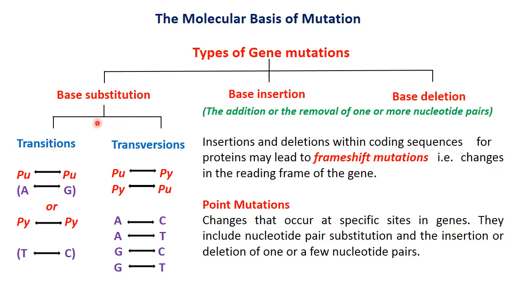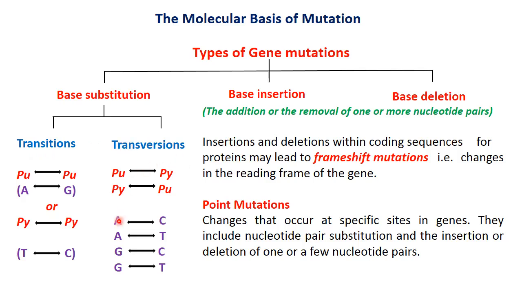As we know, in DNA there are four types of bases: adenine, guanine, cytosine and thymine, and these four types of bases are grouped into two categories. One is purines and the other is pyrimidines. So whenever a purine changes into another purine or a pyrimidine changes to another pyrimidine, then this is known as transition.